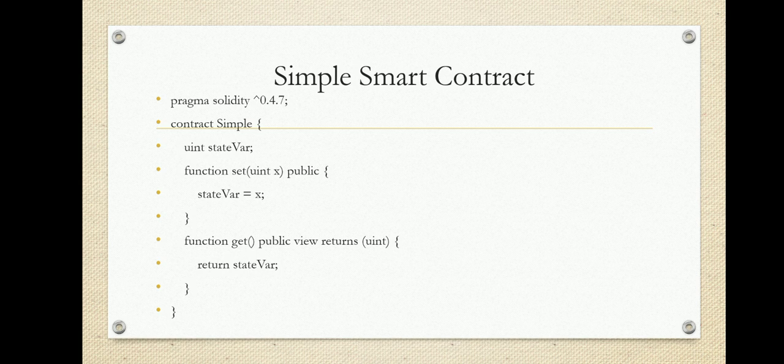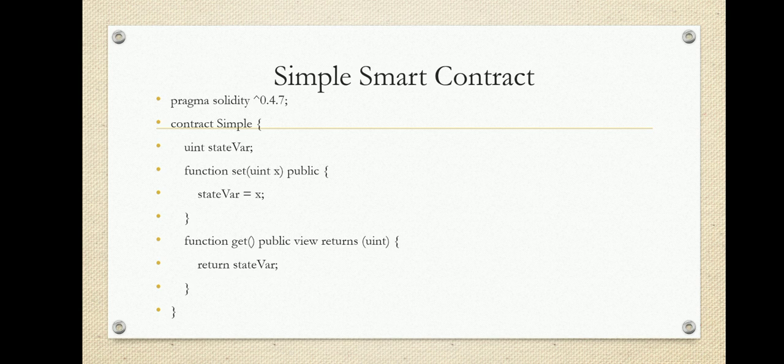So function is a keyword which is used to define the functions. Okay, so then the name of the function is set. This function will accept the argument. So it will be having one argument, that is unsigned x. Okay, so the scope of the function is public.